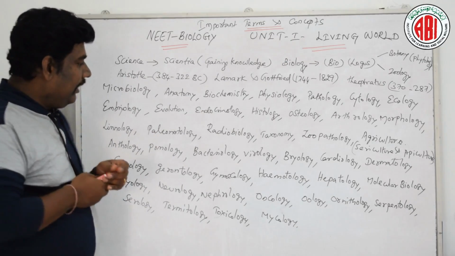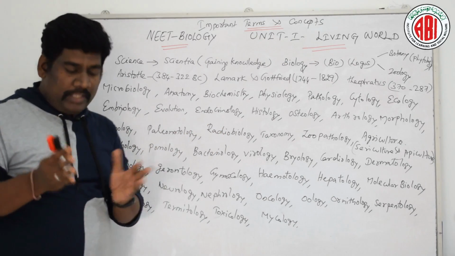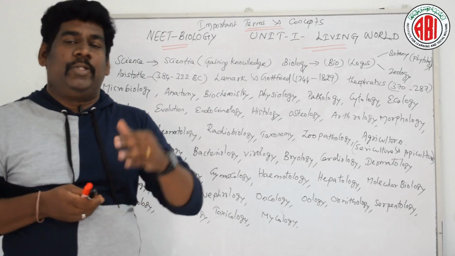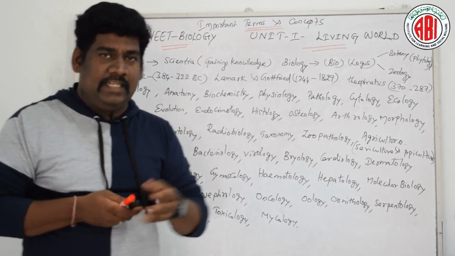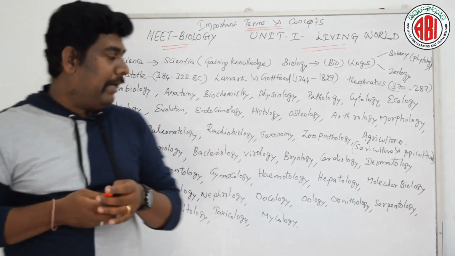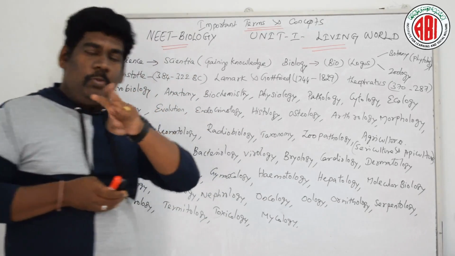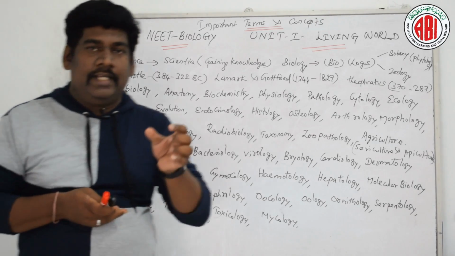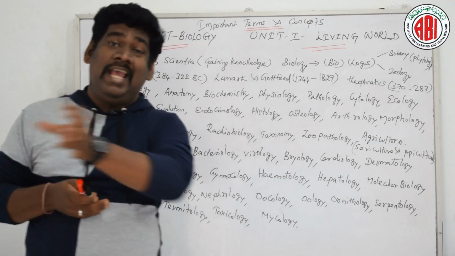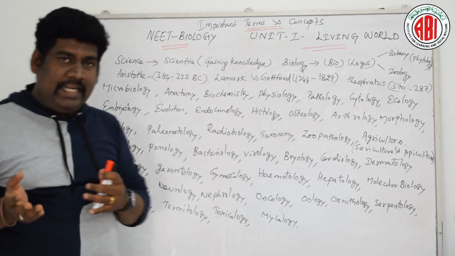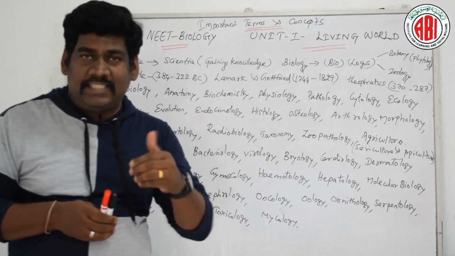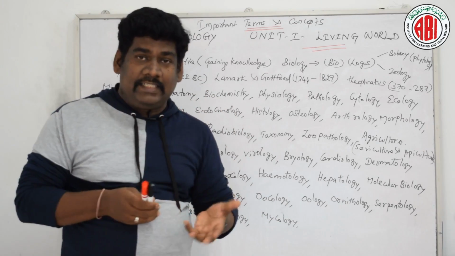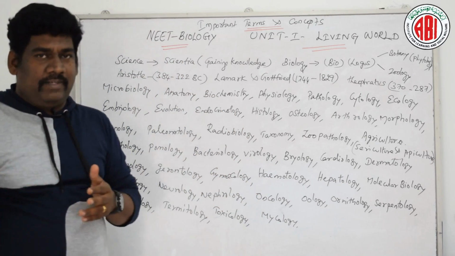Then when we are talking about endocrinology, there are two types of glands present in our body. In human physiology we will discuss in detail, like senior level biological science. One is said to be endocrine glands, the other is exocrine glands. Exocrine glands are glands which secrete outside of the body, like sebaceous gland, sweat gland, tears. These could all be examples for exocrine gland.